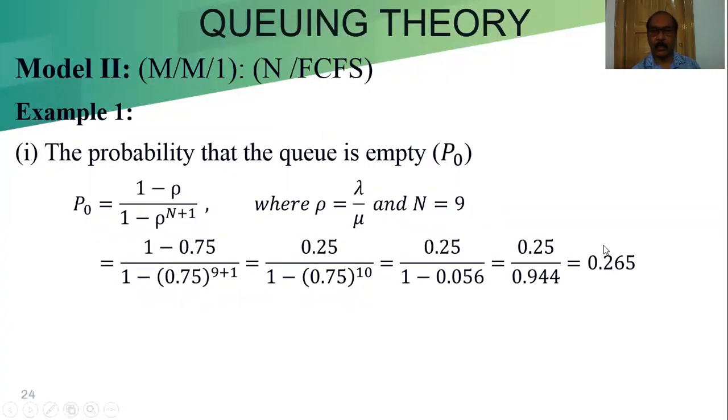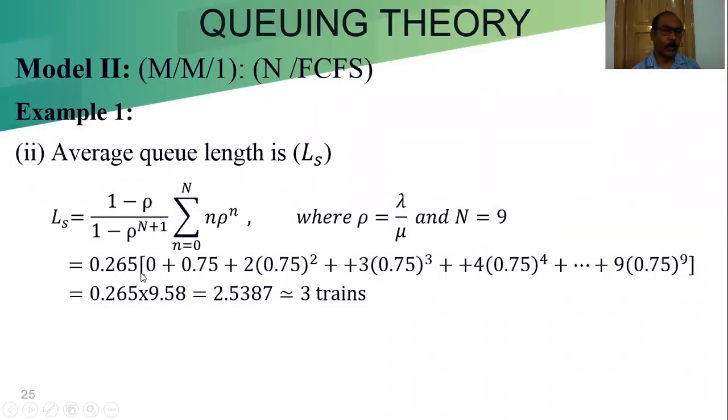See, 0.265, we can put that value there directly. When n equal to 0, this term is 0. When n equal to 1, it is only rho, 0.75. When n equal to 2, 0.75 square.